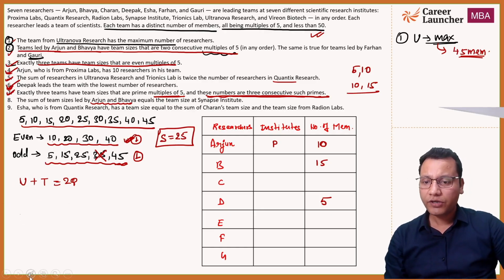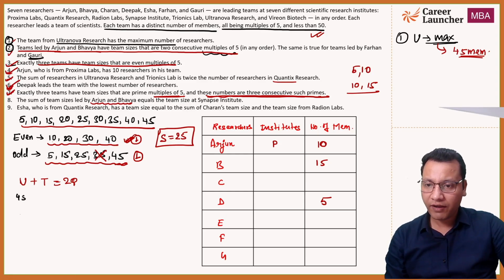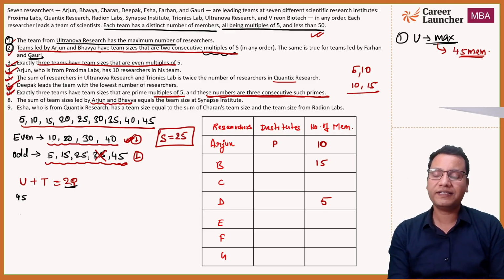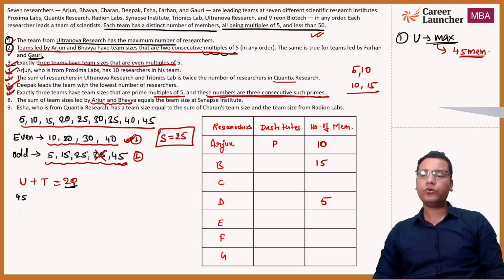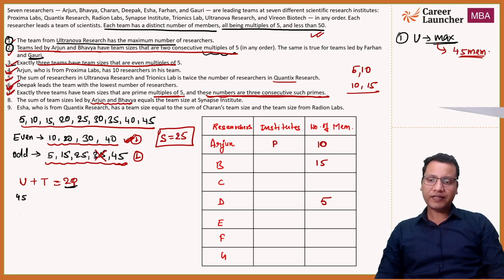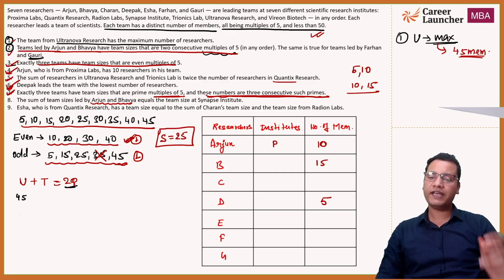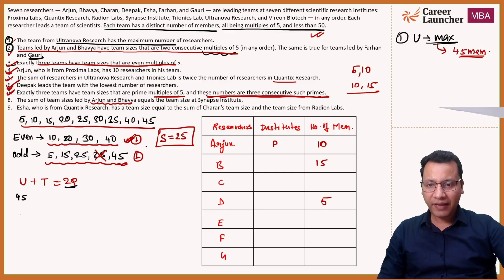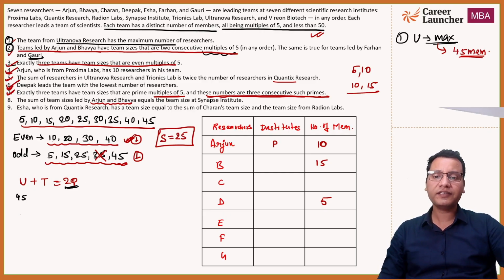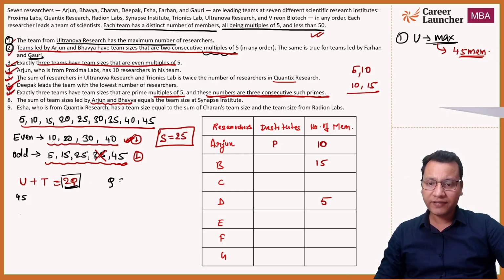Since u has 45, and since u plus t is a multiple of 2, the sum of the number of members of u and t has to be an even number, because this is 2 cube. That means that number has to be divisible by 2, or else you can say q is equal to u plus t divided by 2.